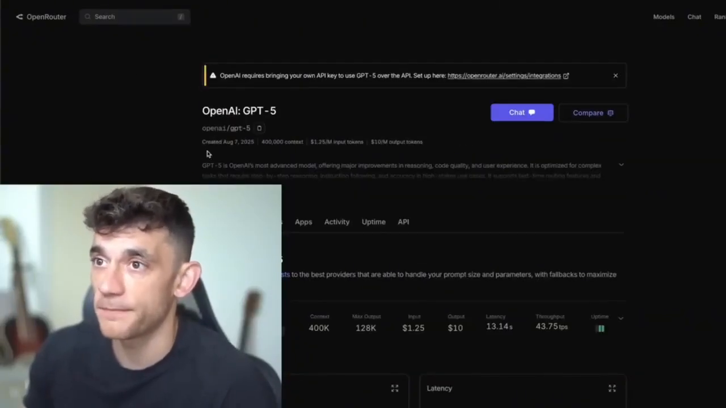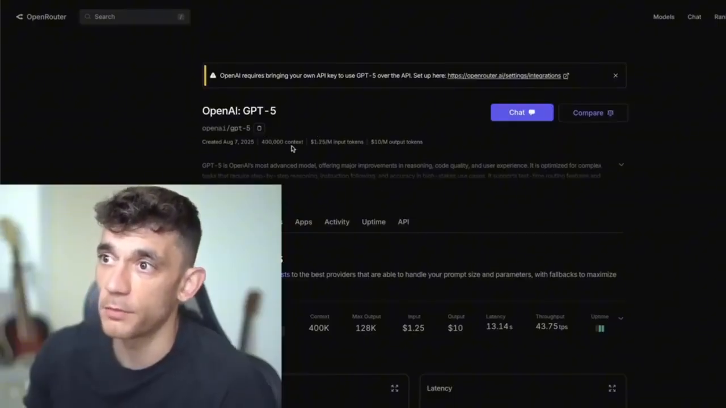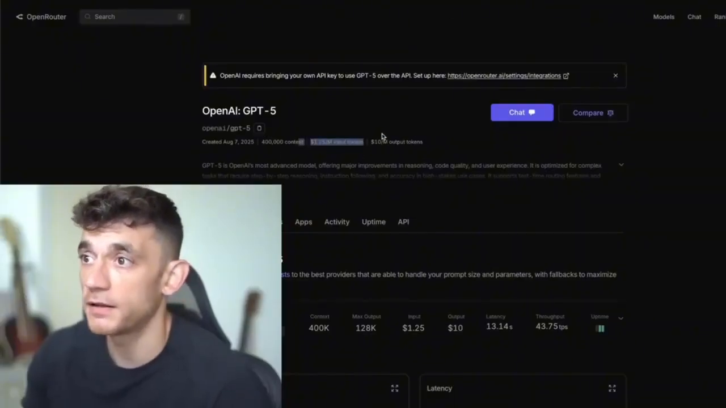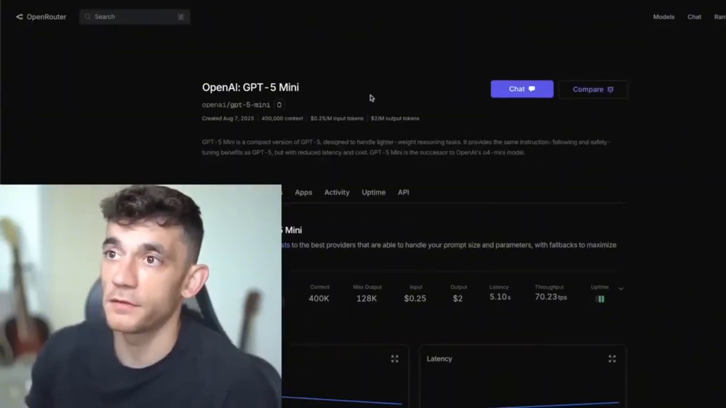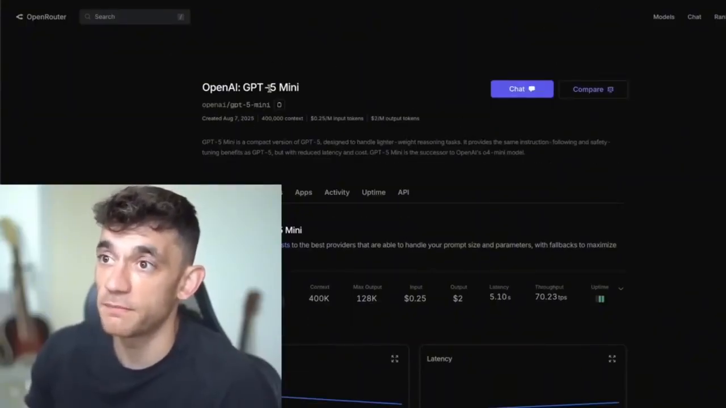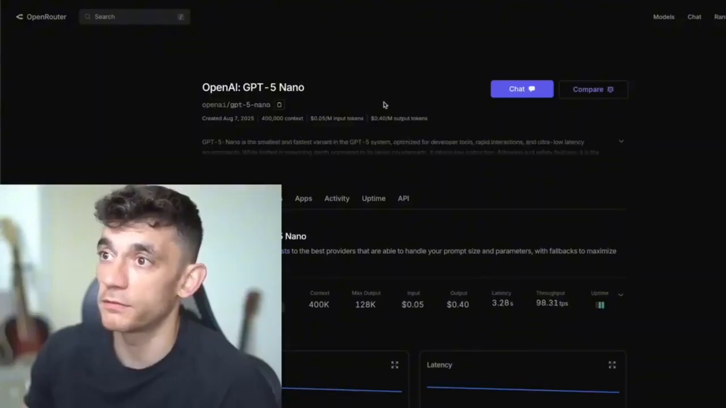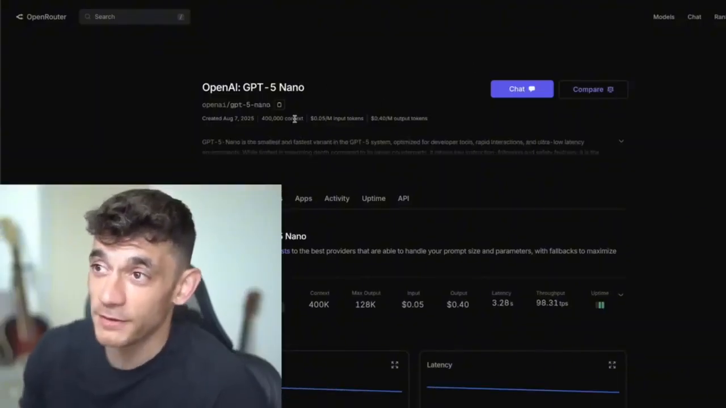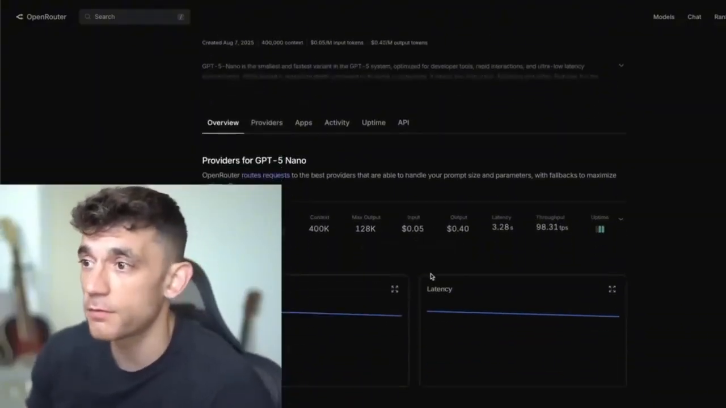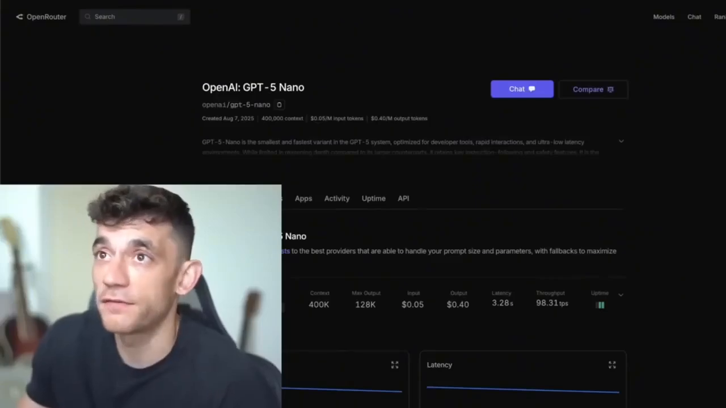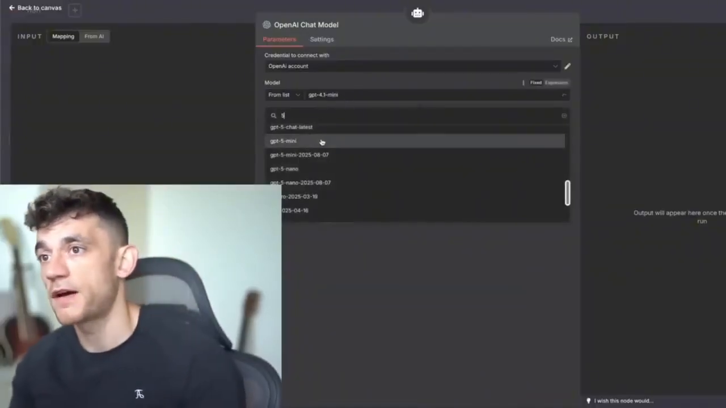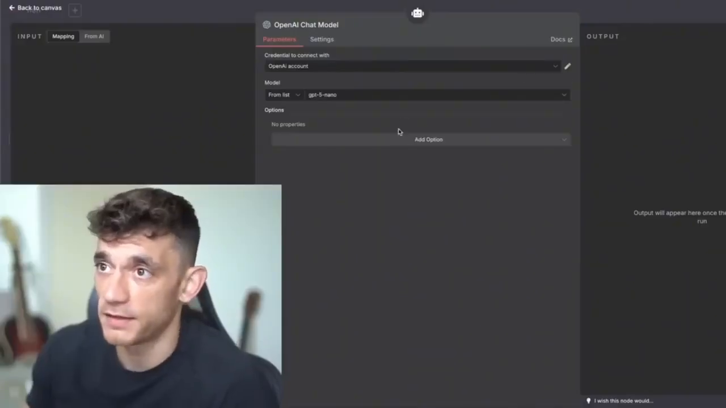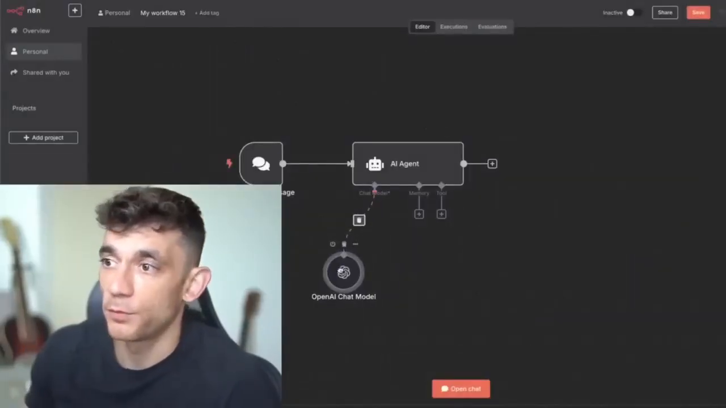Now, if we have a look over here, you're going to see that this is a full-blown model, right? So it's $1.25 per million input tokens, $10 per million output tokens. Now, if you compare that to GPT-5 mini, that's way cheaper to use. It's going to save you a lot of money. If you use Nano, even cheaper, mate, right? So you're going to save the most money with Nano. And if you're not doing anything too complex, then that's one of the best ways to use this, right? So we can type in 5 over here. Let's go with Nano just to make it easy and simple, all right? And then we've got that set up.